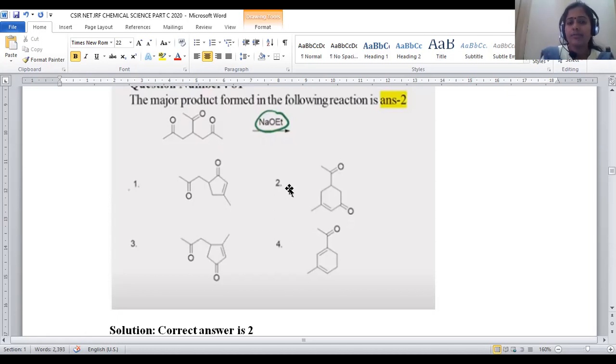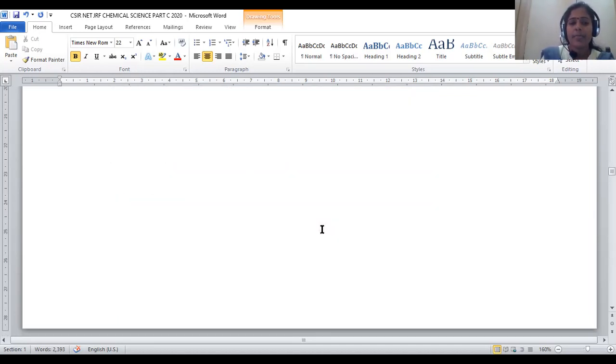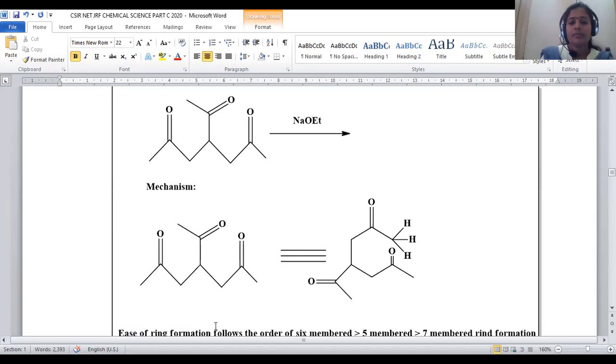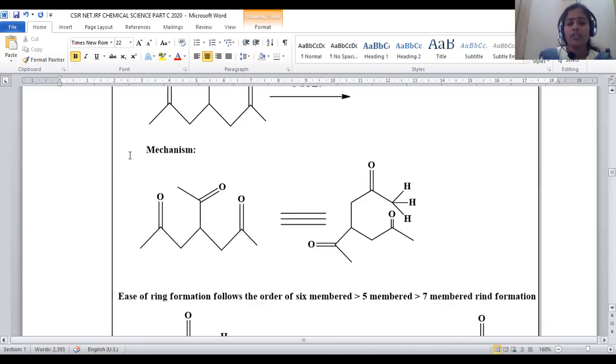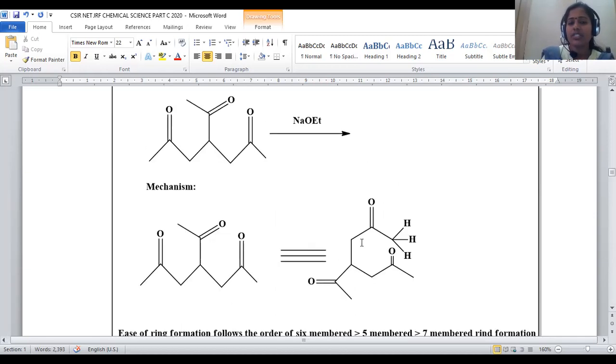How the reaction mechanism proceeded and what will be the relevant product, let us discuss. When sodium ethoxide is treated with this molecule, let us convert the molecule into the cyclic form, right? Here we have triacetyl groups. Within the molecule, there is a possibility of an aldol condensation type of reaction.